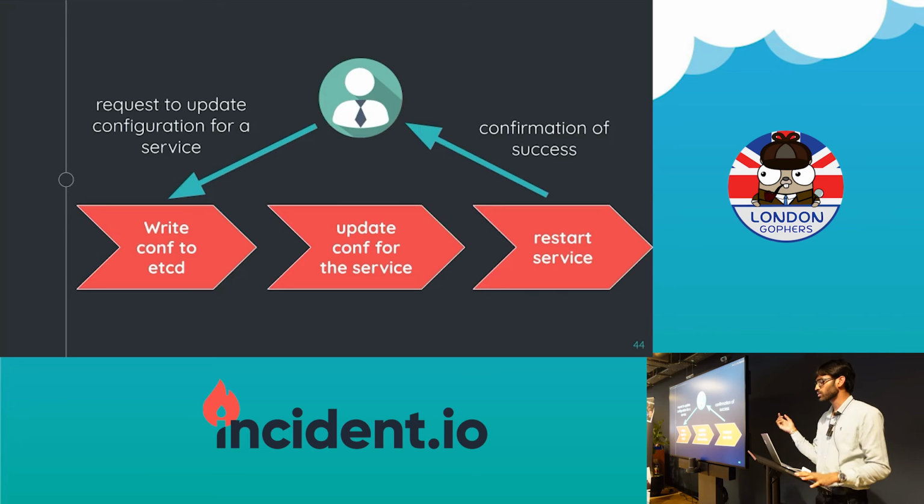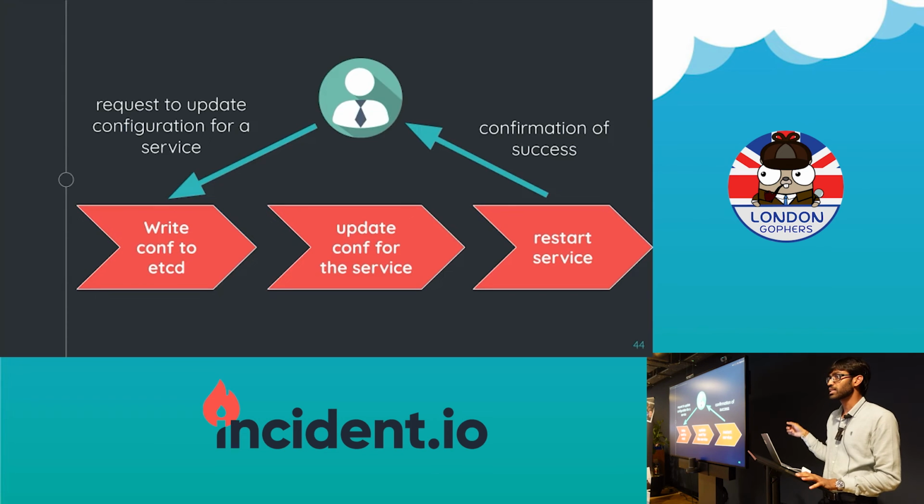The important thing here is, you get a request and you are supposed to execute three steps. One is to write to etcd, because what if everything goes down? etcd will still have my configurations, and I can recover from that. So whatever configuration we get for Cinder, we write to etcd. etcd is a key value store, distributed, highly available, and all the cool things. I still have time, right?